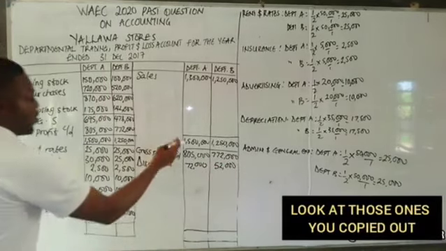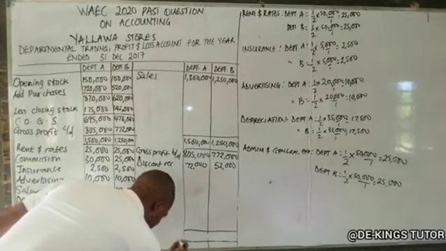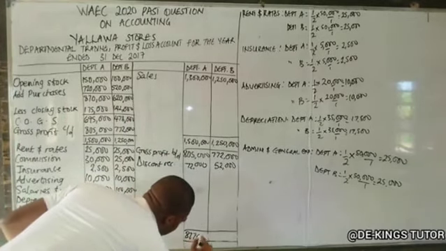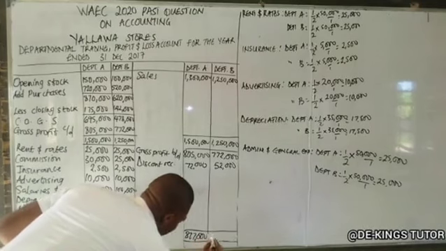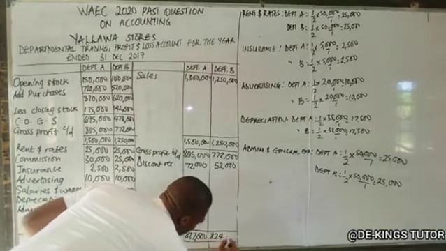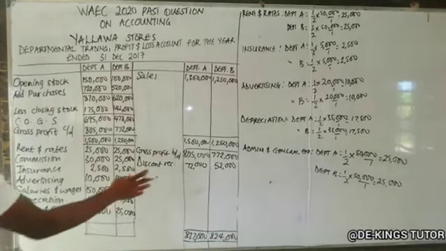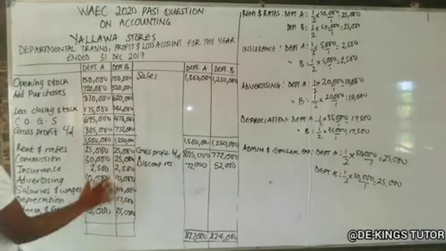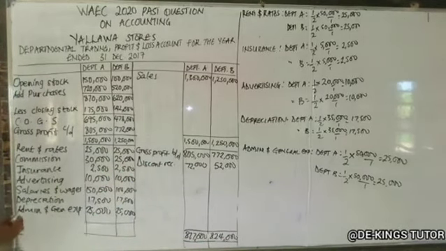Okay. So when you add this, it will give us 877,000, and department B it will give us 824,000. So this side is bigger than this, so we are having a net profit.